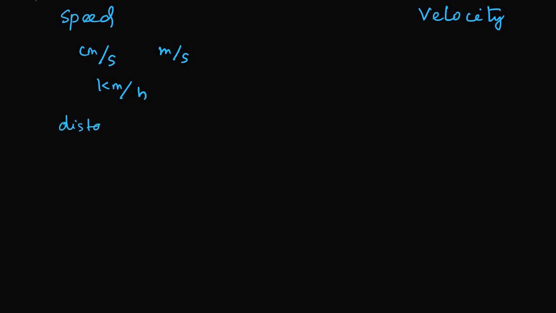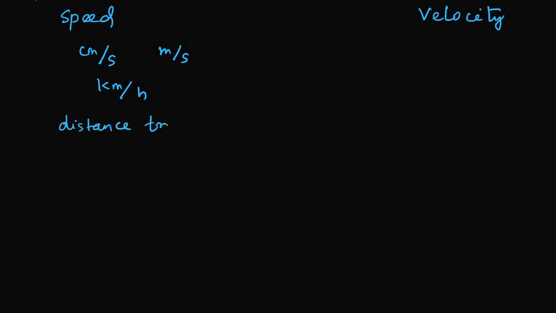Why only speed? Well, when we are discussing speed, we do have a concept of velocity there. Of course, there is a comparison. Their unit is the same. It can be centimeter per second or meter per second or kilometer per hour, and the same unit is also valid for velocity. Unit is same, dimension is same, because speed is actually the distance traveled.